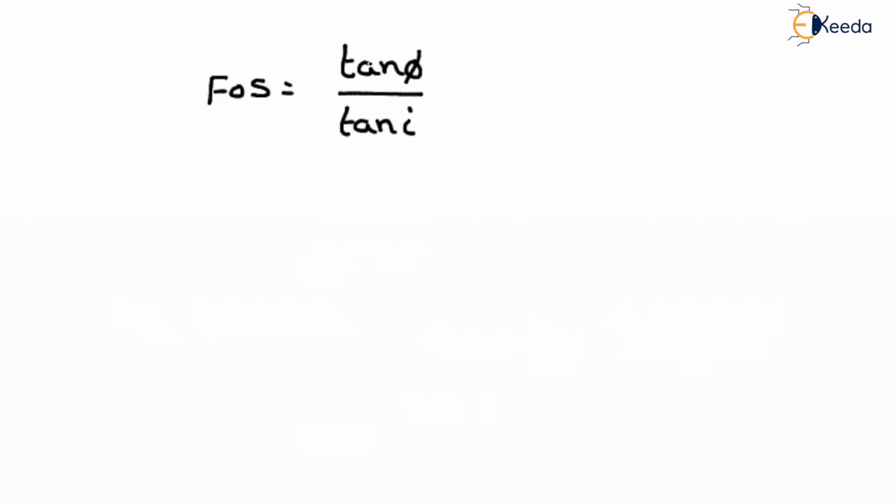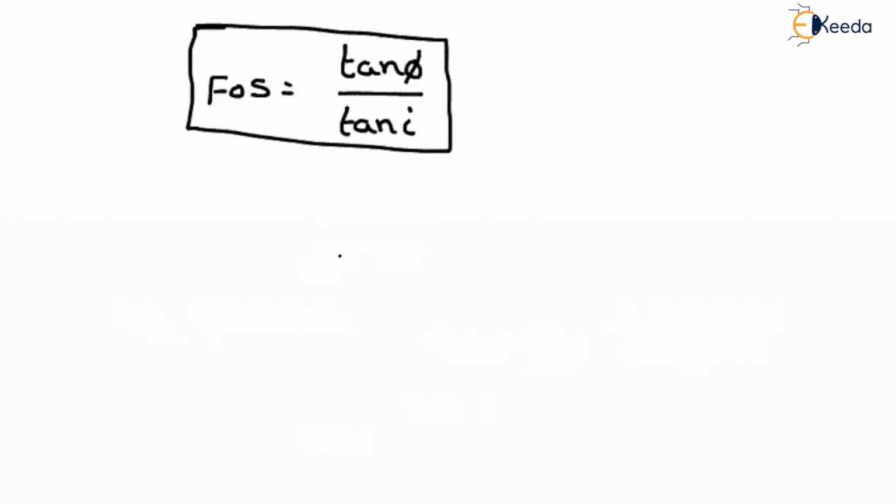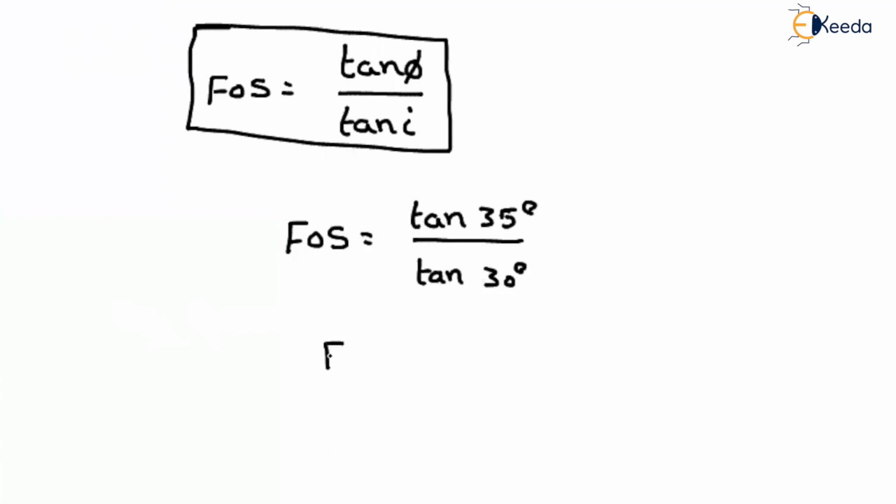Either we can derive the equation, or else we can find the answer simply by applying this equation, as it is a basic formula and a very simple question directly based on tan phi divided by tan I. What is given in the question? Angle of friction is given as 35 degrees. Slope of the soil is given as 30 degrees. If we simplify this, we will get the value equal to 1.21.